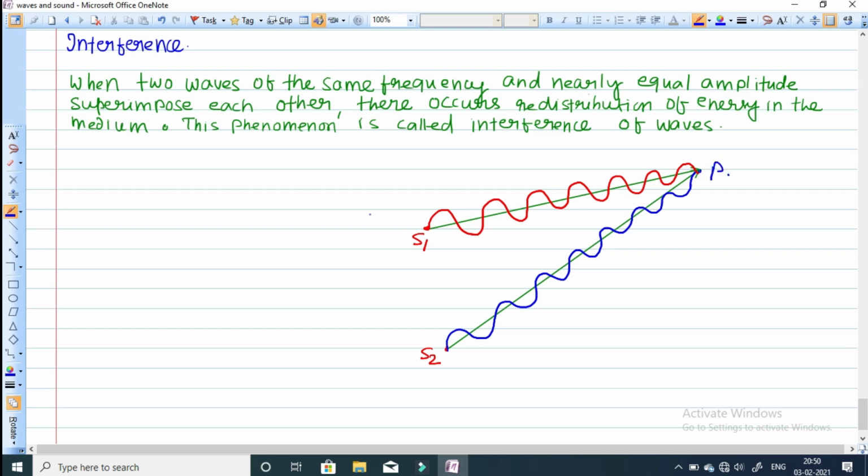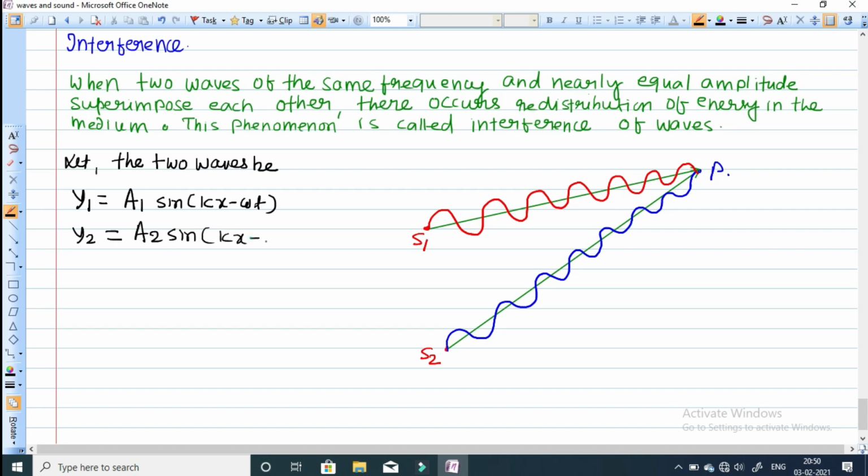Okay, so let me take the equation of these two waves. Let the two waves be, basically the equation of displacement: y1, the displacement of the particles of the first wave at time t when they are superimposing at point P, is a1 into sine of kx minus omega t, traveling along positive x direction, and y2 is equal to a2 into sine of kx minus omega t plus delta, some angle delta I am taking.